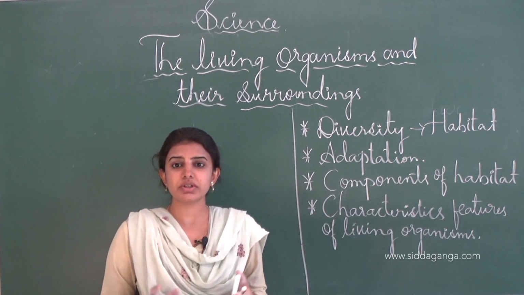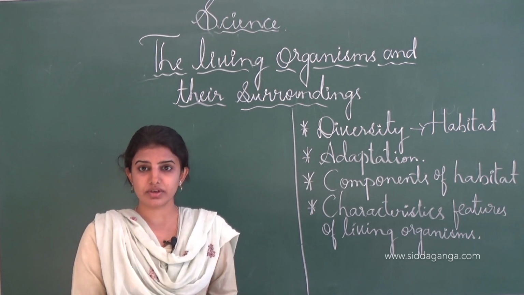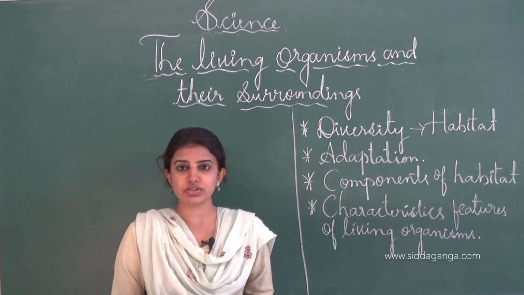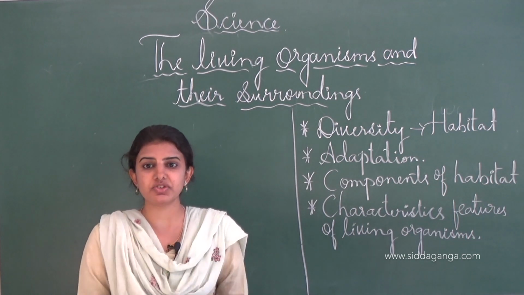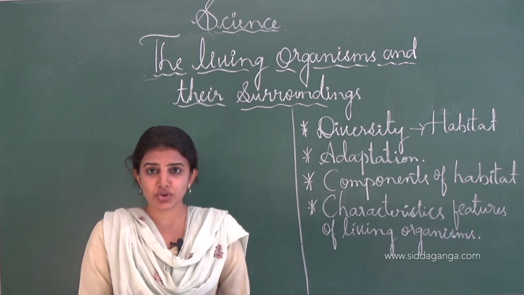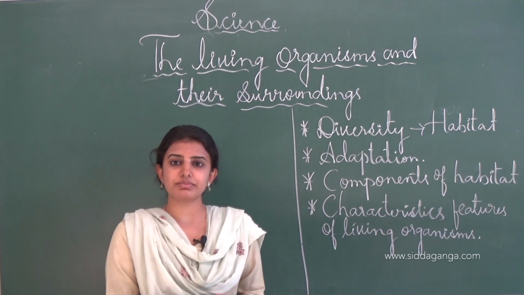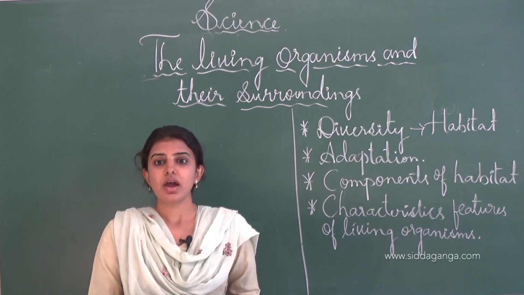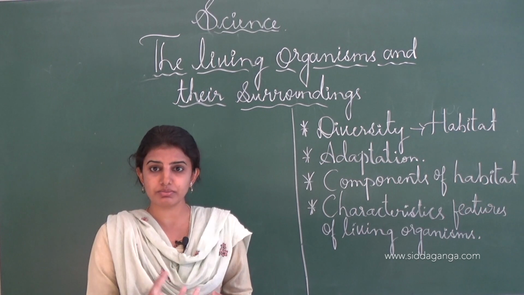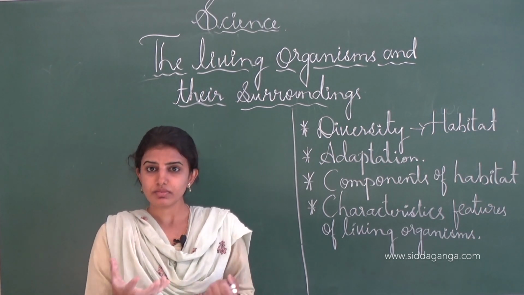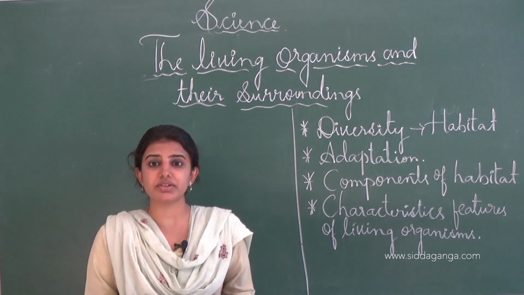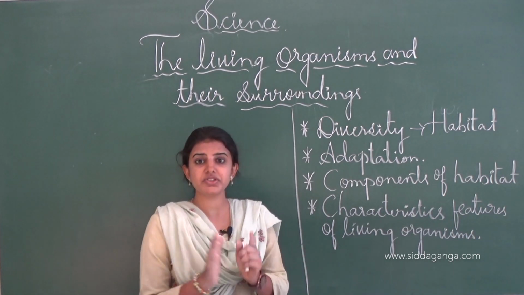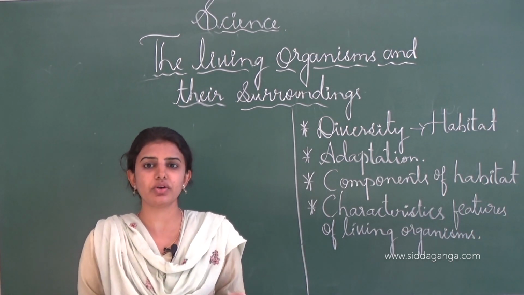In the very first chapter we will learn about the characteristic features of the living organisms. There are different characteristic features of living organisms by which they can be distinguished from non-living things. For example, living things will breathe, living things will walk from one place to another place, and even plants come under living things also. They can't move from place to place, but movements take place in plants also, and thereby we can distinguish the living organisms from the non-living things.